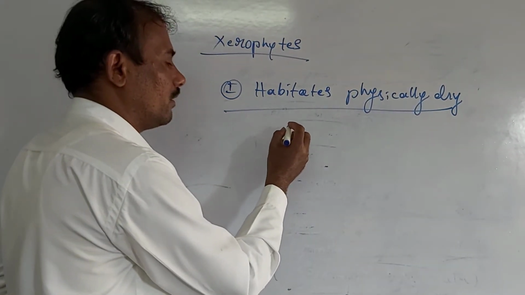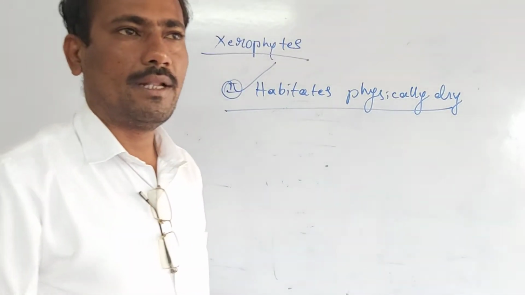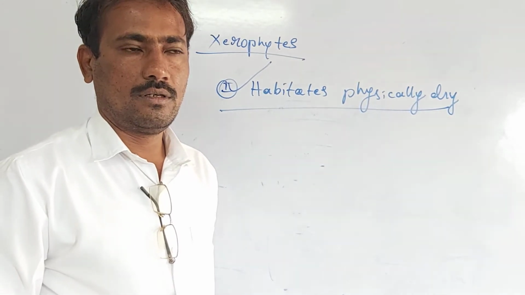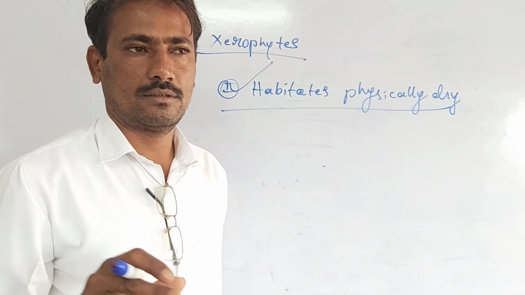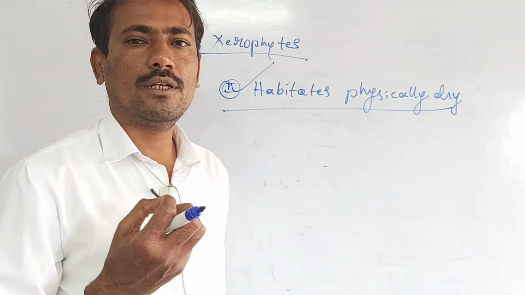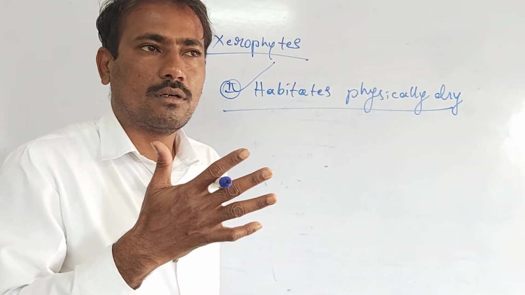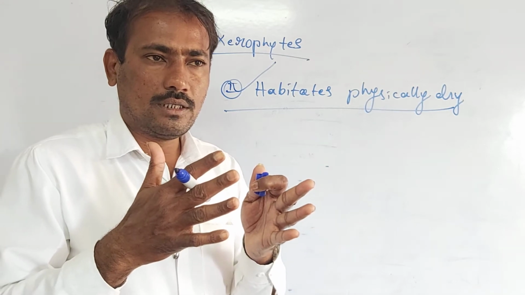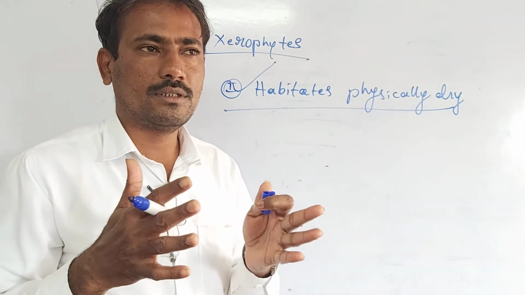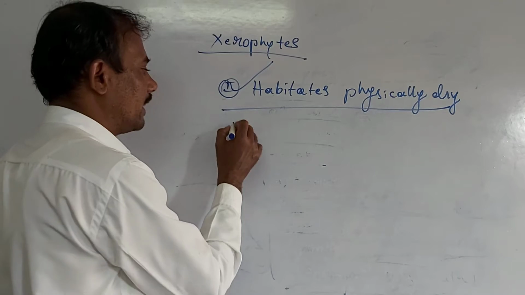It may be the habitat, that is the place of occurrence of the xerophytes, that is physically dry. It remains dry always because the water holding capacity of the soil is very low. Such a habitat is either very cold or very hot. Sometimes it is too acidic or too salty.